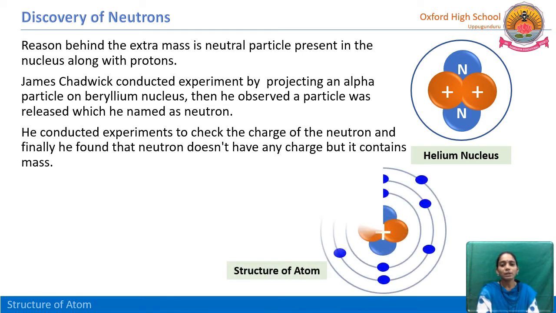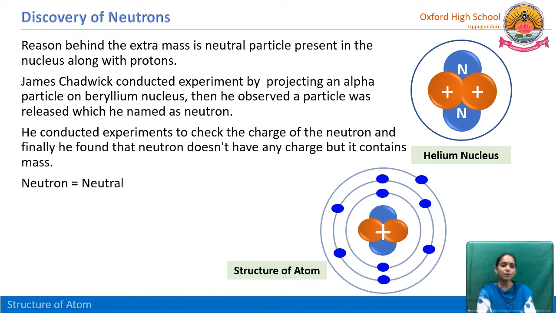So we can conclude that in the atom, along with the protons in the nucleus, if we compare with the helium nucleus, 2 more particles are there, and those are neutrons. So now all the 3 subatomic particles are discovered in an atom. The nucleus consists of protons and neutrons, whereas electrons, negatively charged, revolve around the nucleus in particular shells or orbits.